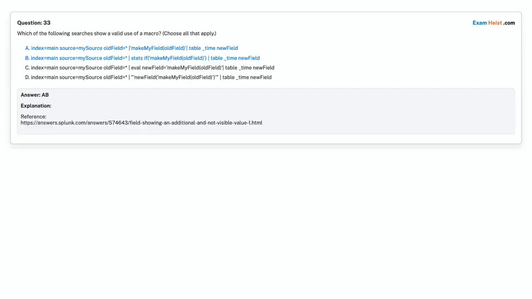index=main source=mysource oldfield=*, `make_my_field(oldfield)`, table _time newfield. Option B. index=main source=mysource oldfield=*, stats if `make_my_field(oldfield)`, table _time newfield.